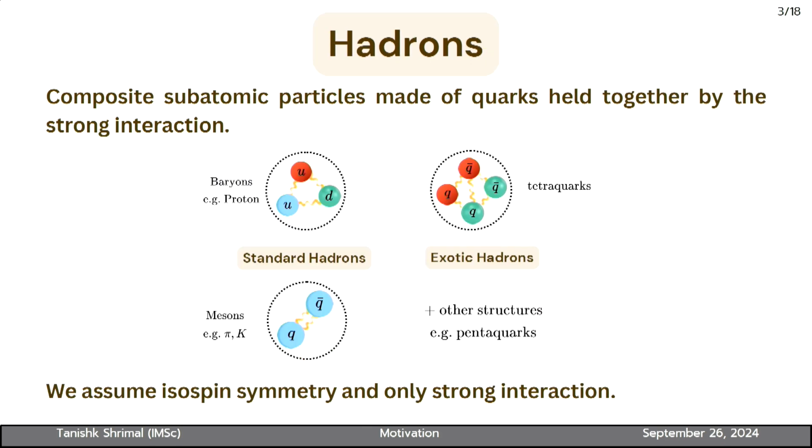Just a small introduction to hadrons. The textbook definition is that hadrons are composite subatomic particles made of quarks held together by the strong interaction. We have standard hadrons like baryons and mesons. An example of a baryon is the proton, and for mesons we have pions and kaons. But recently we have also found exotic hadrons, like tetraquarks, which are composite objects of four quarks, and other structures such as pentaquarks. In all our calculations, we assume isospin symmetry and only the strong interaction.